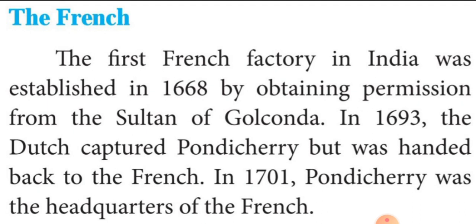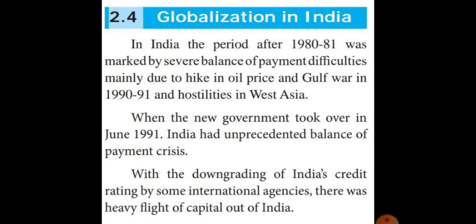Okay, students. Then, the next topic is globalization in India. Listen very carefully, students. In India, the period of 1980 to 81 was marked by severe balance of payment difficulties.